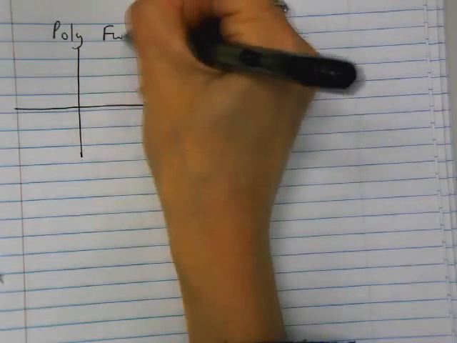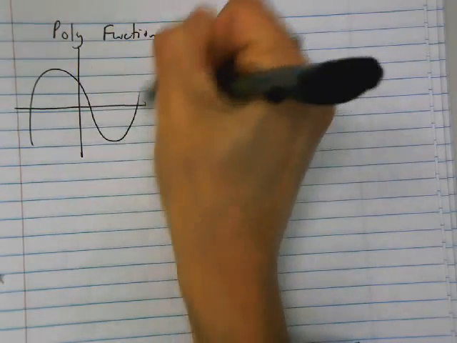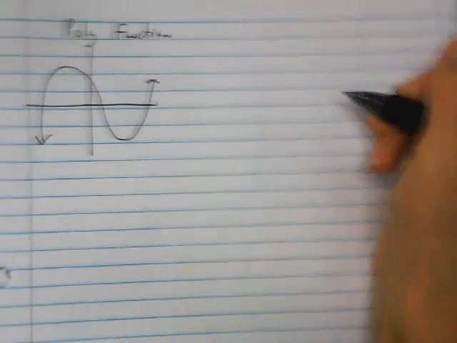Alright? Next thing I want to do is talk about what is a polynomial function. Okay? So these are polynomial functions. That's a polynomial function.